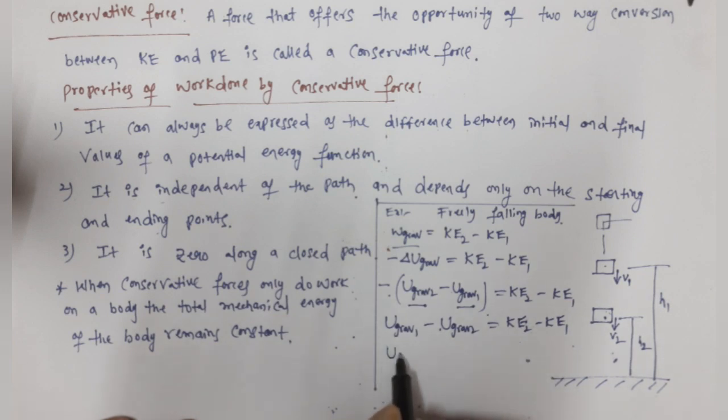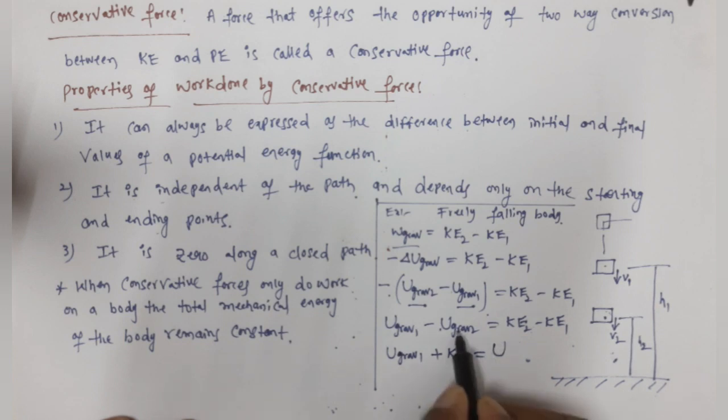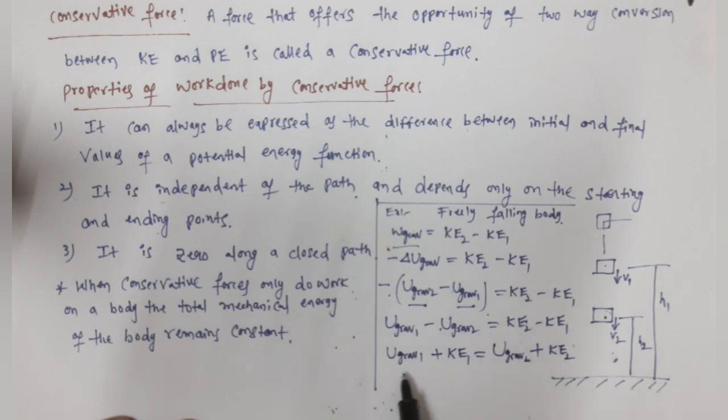So U grav 1 plus KE1 is equal to U grav 2 plus KE2. So this is the initial gravitational potential energy, and this is the initial kinetic energy. This is the final gravitational potential energy, and this is the final kinetic energy.